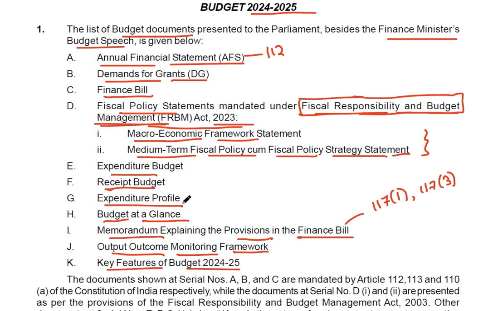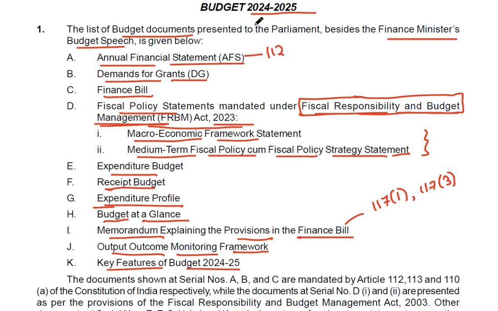The outcome budget will tell you which specific ministry, or which department of that ministry, has been allocated budget under which particular program, and whether a program that is running is continued. If the fund is there, that particular program will be continuing. If there is no fund, it can also be stopped. So this is the difference. This is the full budget actually. In the interim budget, and in the earlier budget presented last year in 2023-24, there were many schemes which had to be continued and some were stopped.